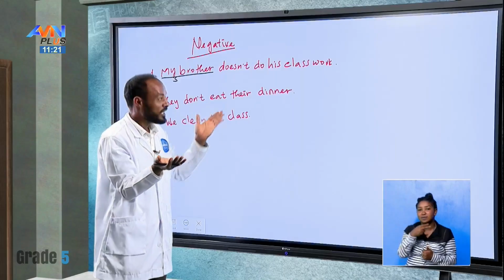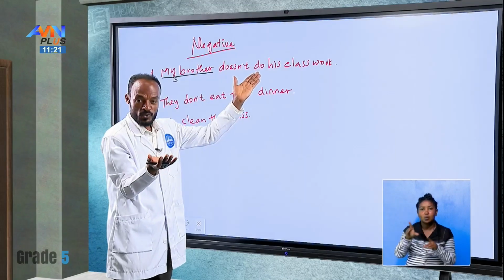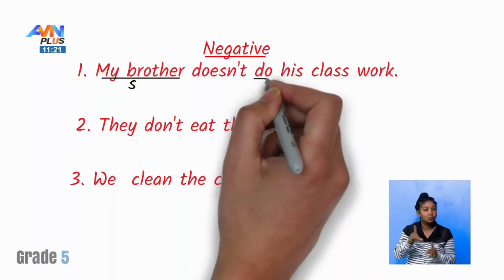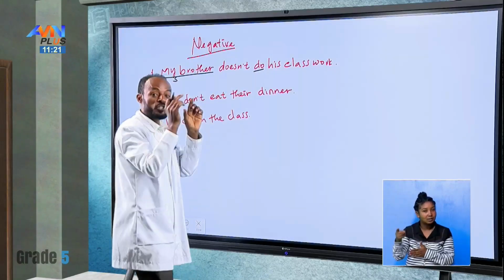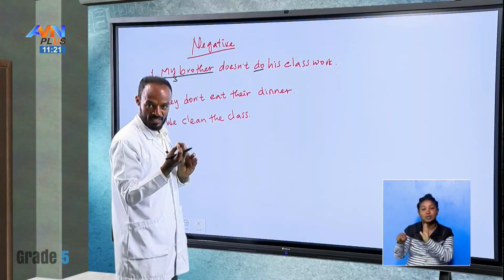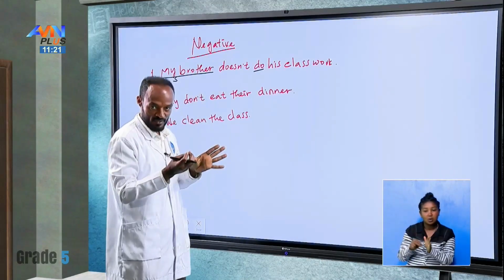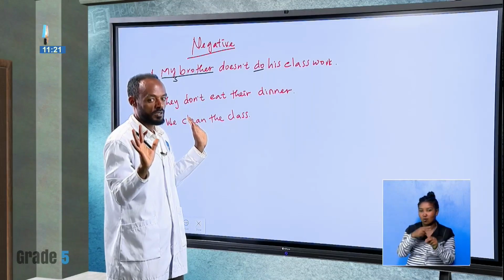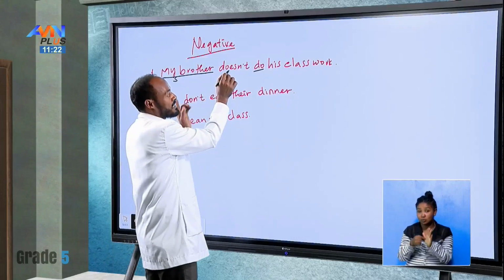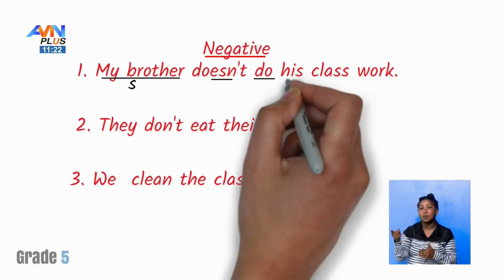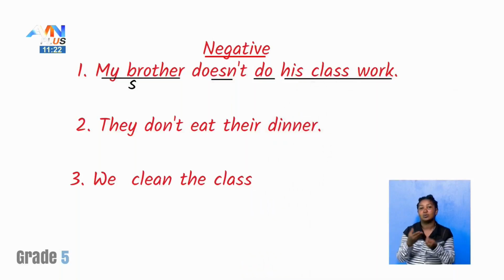The verb doesn't or do? Yes, the main verb is do. This one is here to show the negative marker, okay? We use the word doesn't only for negative. There is no other function, okay? And it shows us the subject is singular, okay? So what about this one? This one is the object.